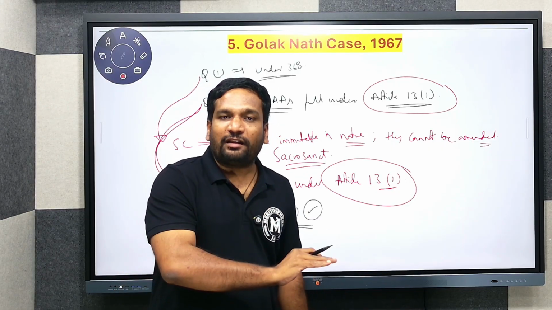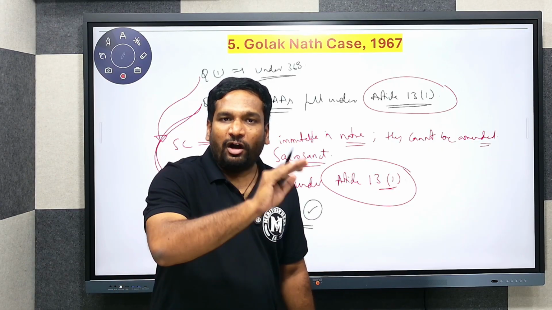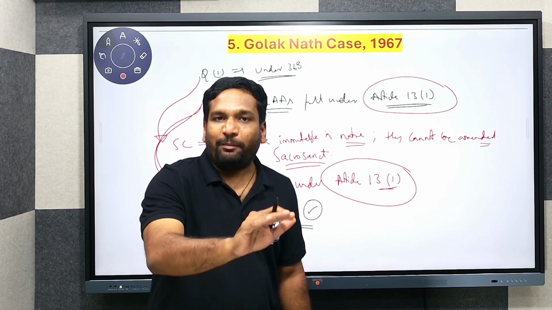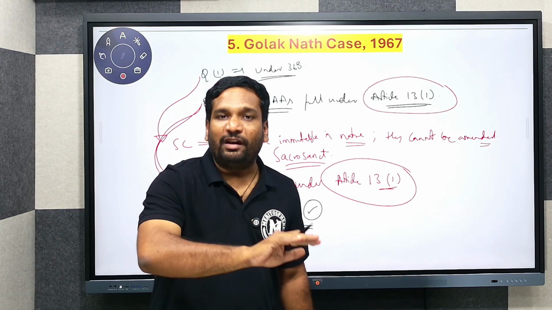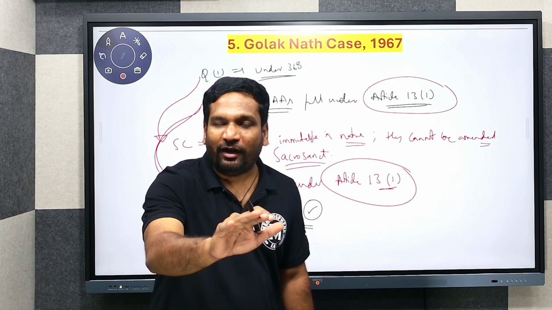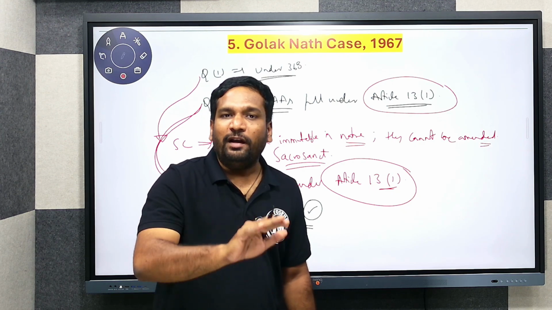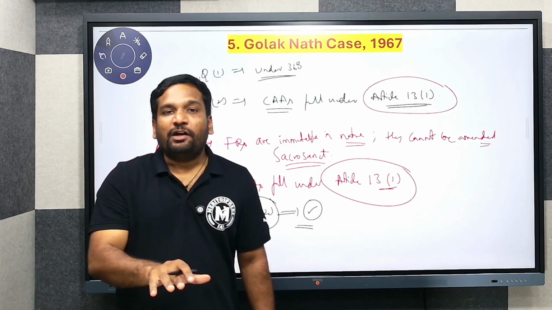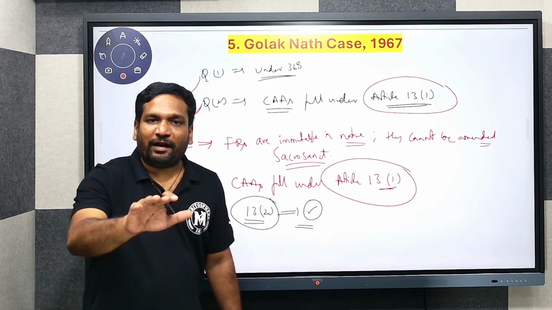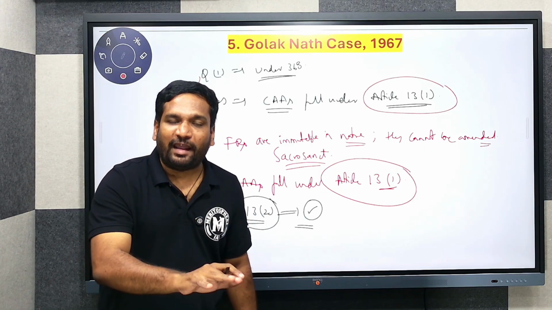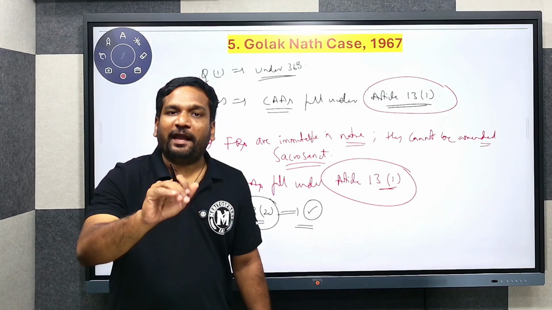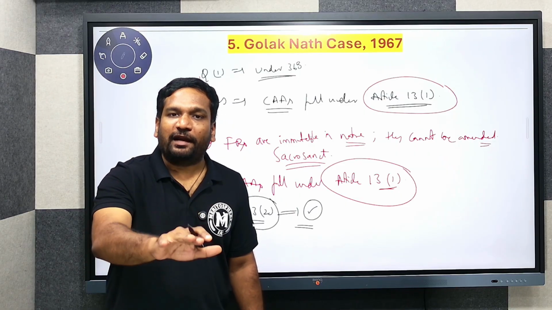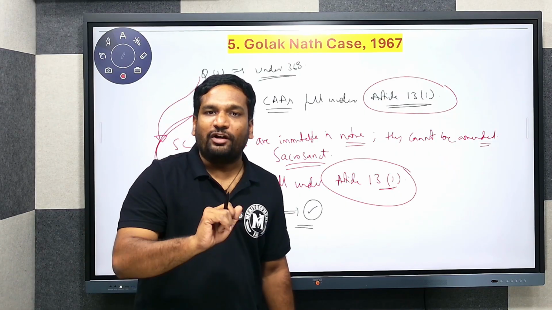So in the Golaknath case, it was held that all the Constitutional Amendment Acts are also part and parcel of Article 13(1). Whenever they are brought under the purview of Article 13(1), Article 13(2) will automatically apply to them also. So whenever the Constitutional Amendment Acts affect the fundamental rights, they can be declared void, invalid, or unconstitutional.